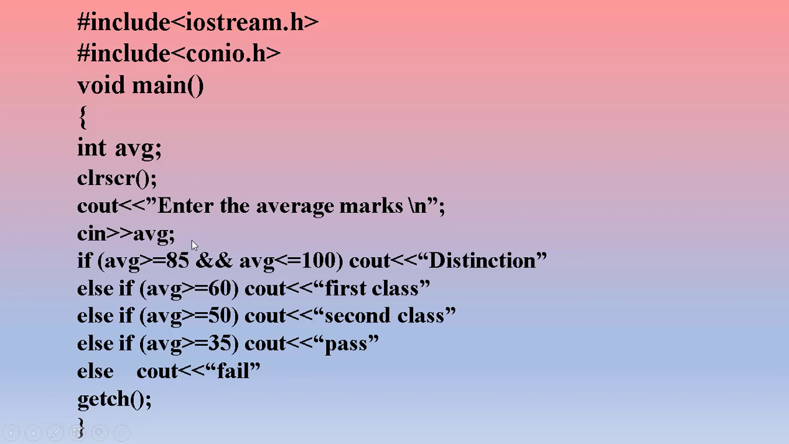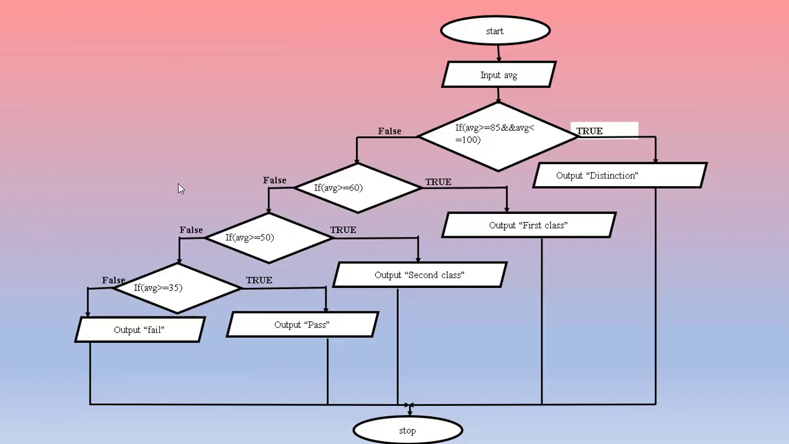Okay. Suppose the result is 10. First condition, 10 is greater than 85? No. 10 is greater than 60? No. 10 is greater than 50? No. 10 is greater than 35? No. So all the conditions become false. All the conditions are not satisfied. In that case, it will print cout fail. Okay, so this is how the program works.